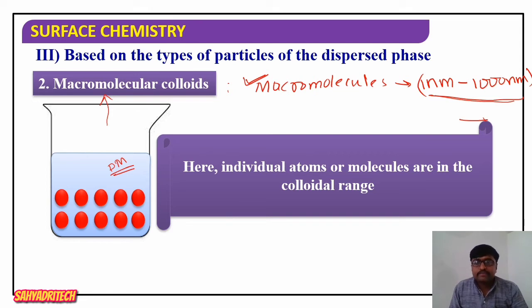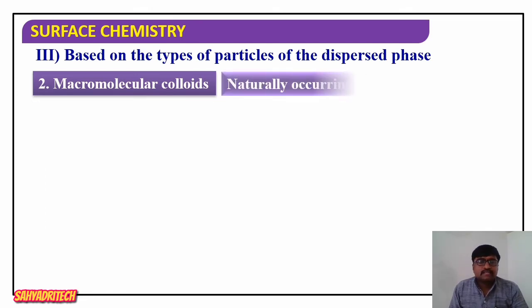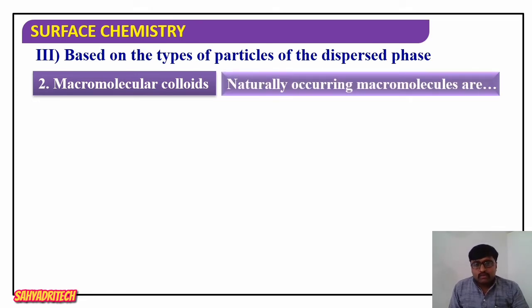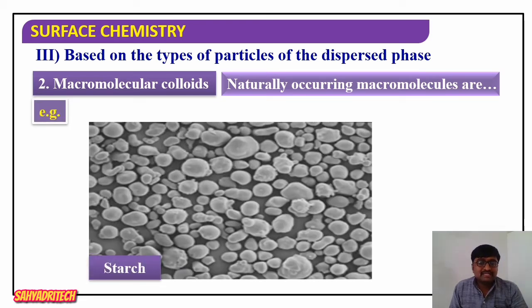Consider naturally occurring macromolecules. Starch is a well-known example. Starch sol becomes an example for a macromolecular colloid.